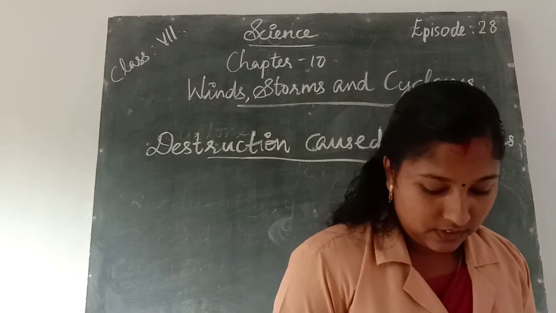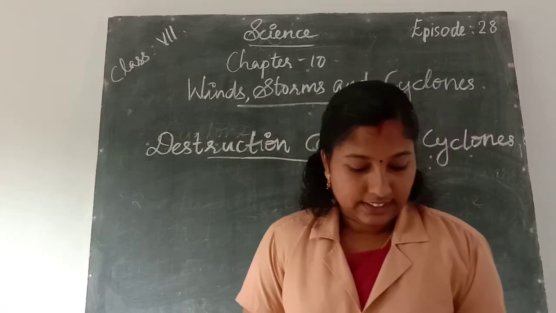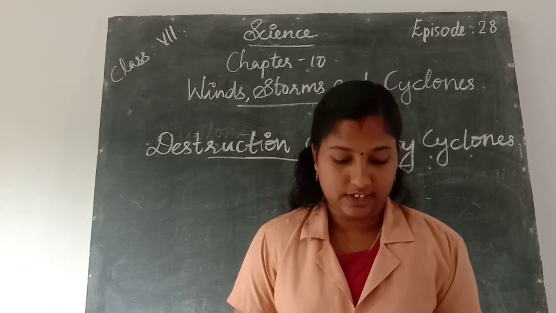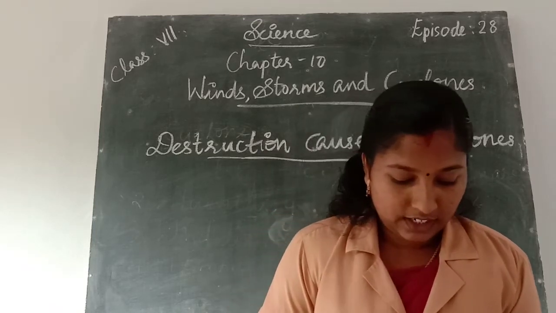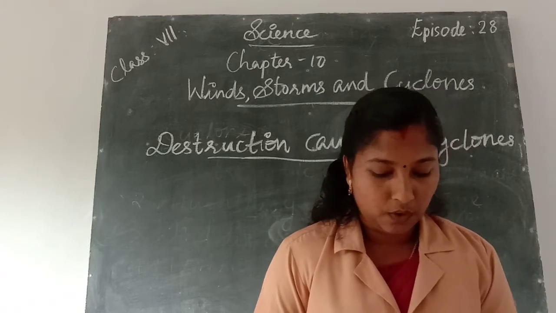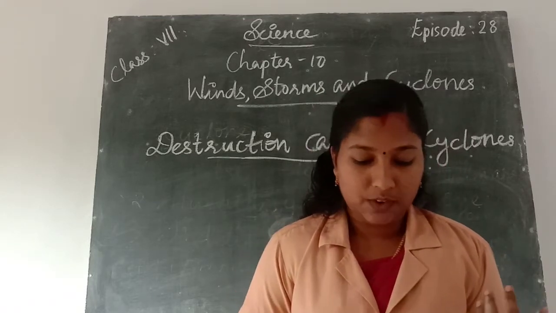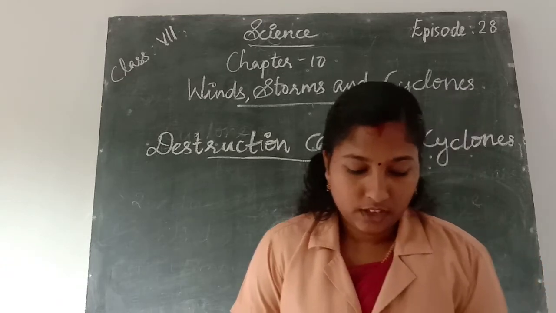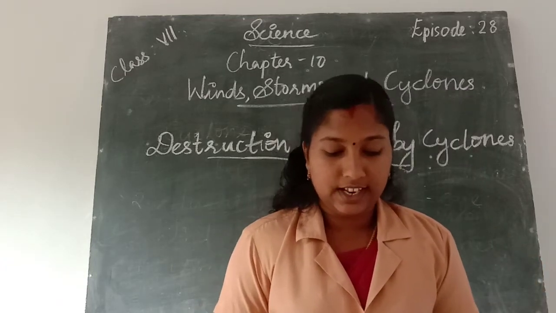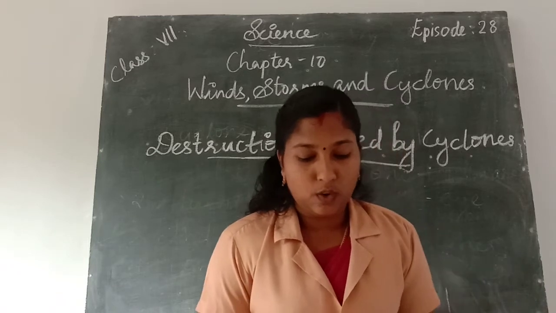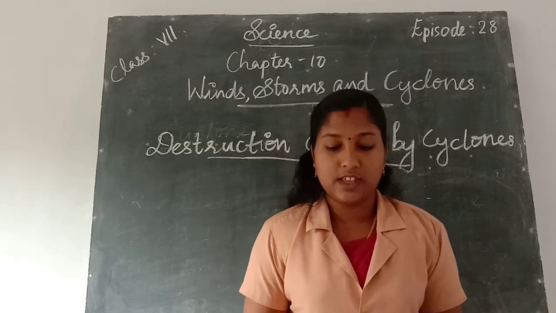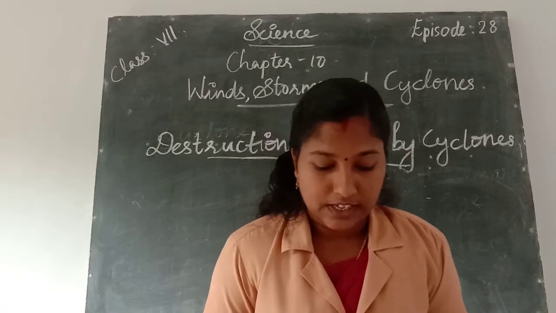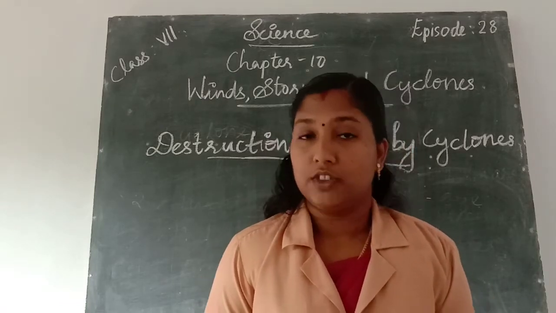Okay, next one. The low pressure in the eye lifts the water surface in the center. The rising water may be as high as 3 to 12 meters. It appears like a water wall moving towards the shore. As a result, the seawater enters the low-lying coastal areas, causing severe loss of life and property. It also reduces the fertility of the soil.